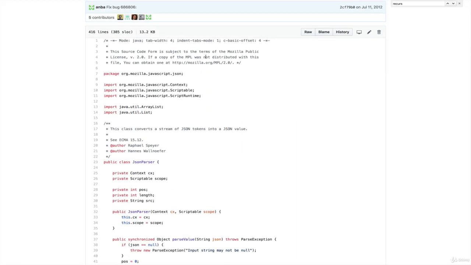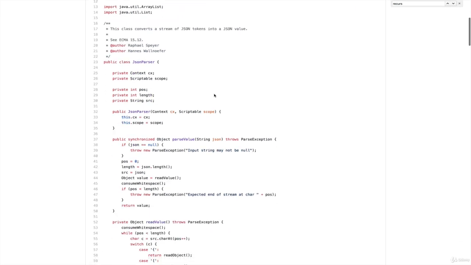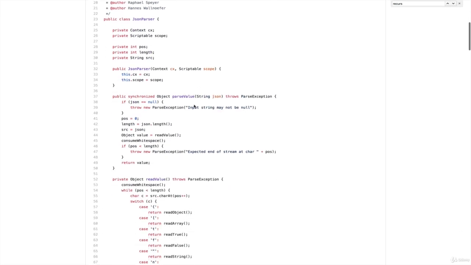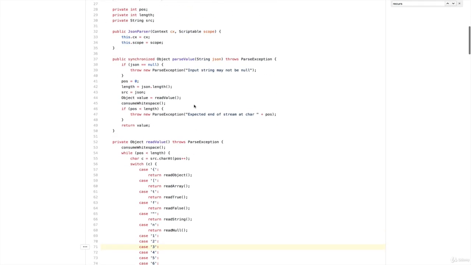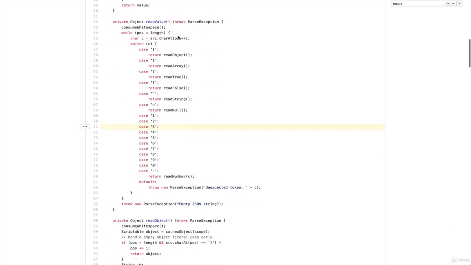And actually, I have the source code open for Rhino, the engine that Mozilla uses, and it's written in Java, so don't worry about the syntax. But if we look, it's not as simple as json.parse calling json.parse immediately. Instead, there's a function called readValue, this method here, and readValue calls things like readObject. So let's just focus on those two. You call readValue.